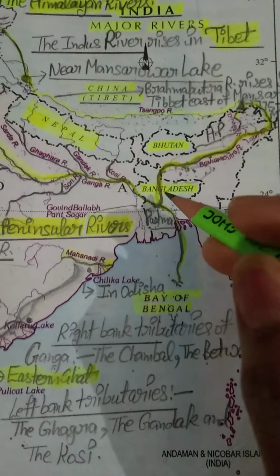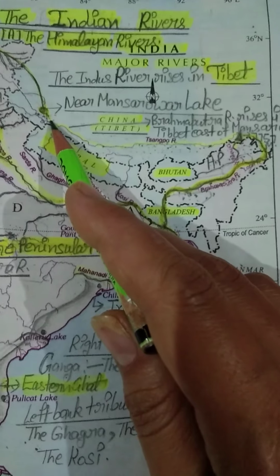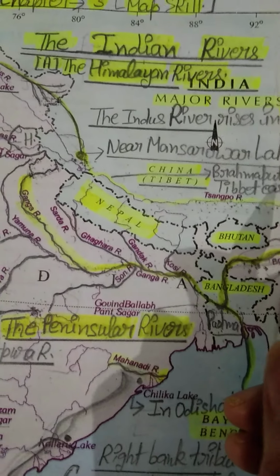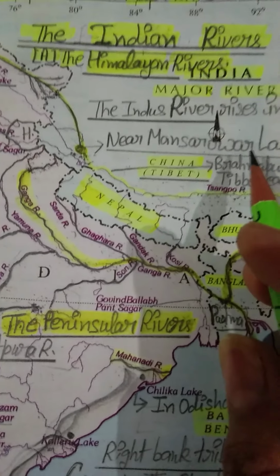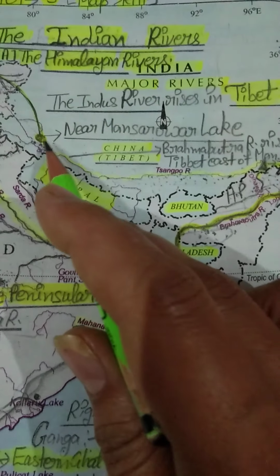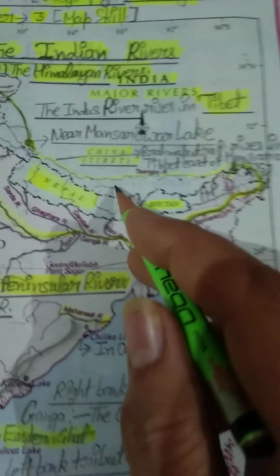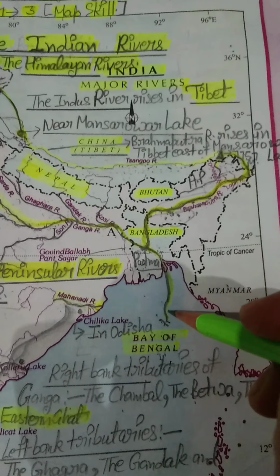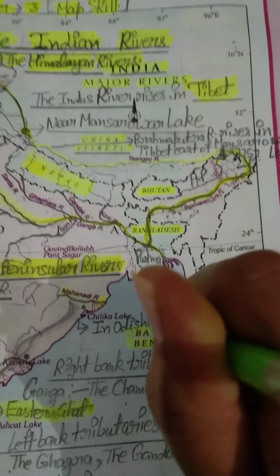So students, this is the course of our Brahmaputra river originating in Tibet east of Mansarovar lake. This is our Mansarovar lake, so east of Mansarovar lake it is flowing like this, and this is the course of our Brahmaputra river, and finally it drains into Bay of Bengal.